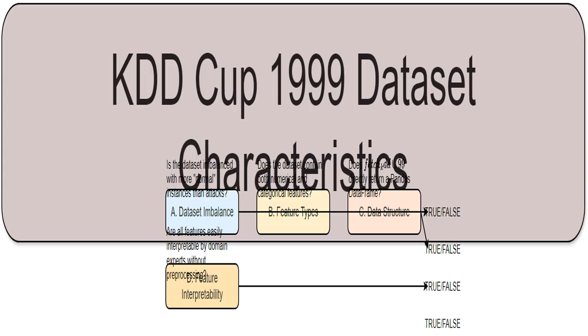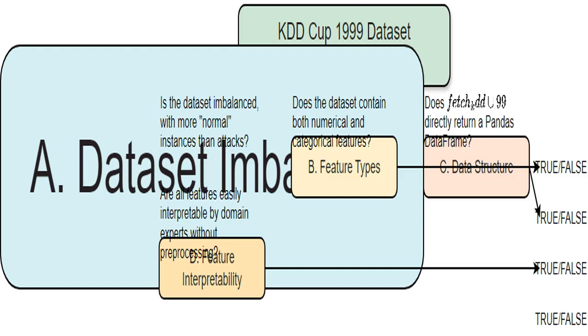I'm describing the key features of the KDDcup1999 dataset, which is a popular dataset for network intrusion detection. We'll explore its properties to understand its strengths and limitations. This refers to whether the dataset has a roughly equal number of examples for each class, or if some classes have far more examples than others. In the KDDcup99 dataset, normal network connections greatly outnumber attack instances.